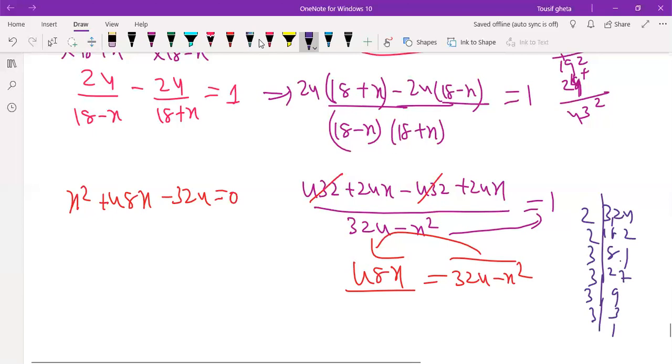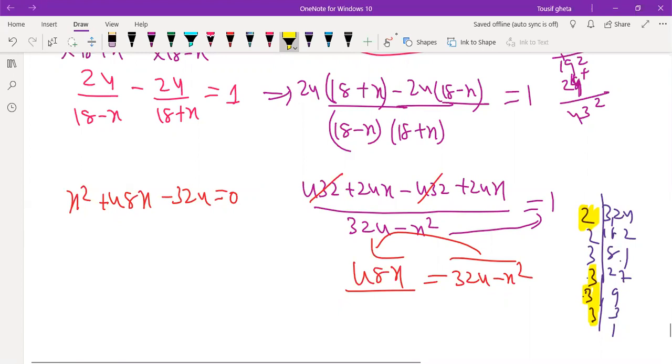So 4 times 3, 48 we need. 3 3s are 9, 3 is 27, and 27 twos are 54. 54 minus 6, what will we get? 54 minus 6 is 48.